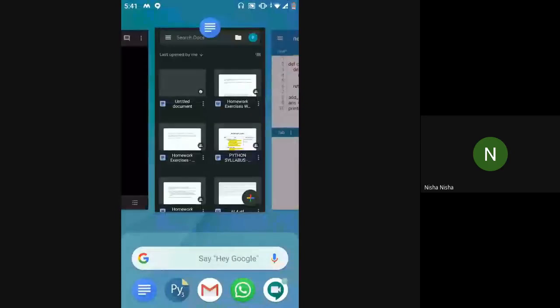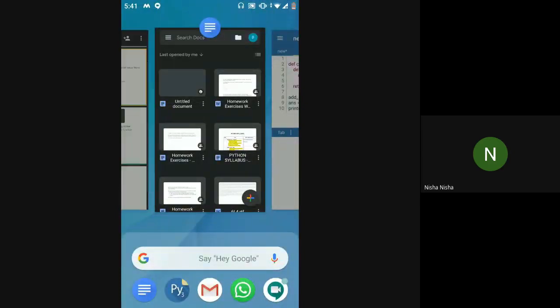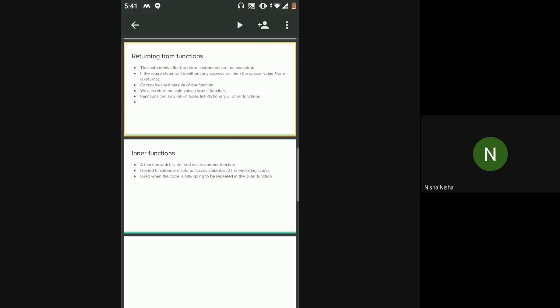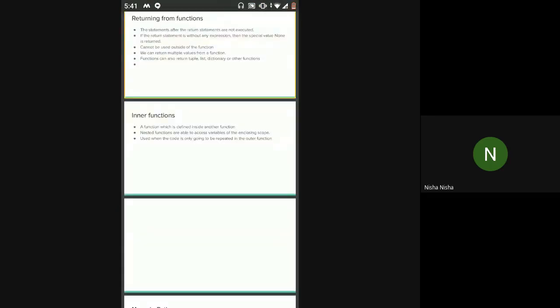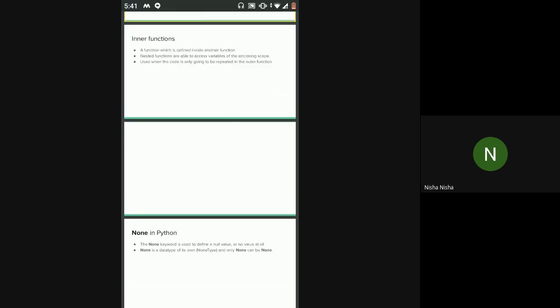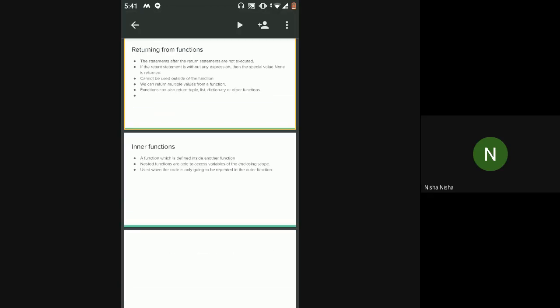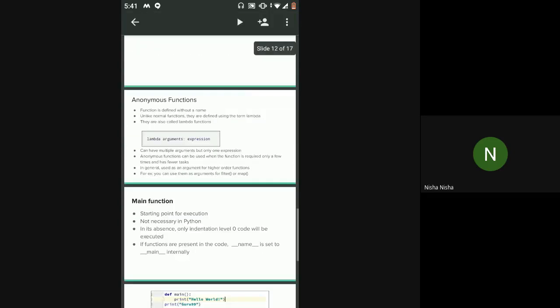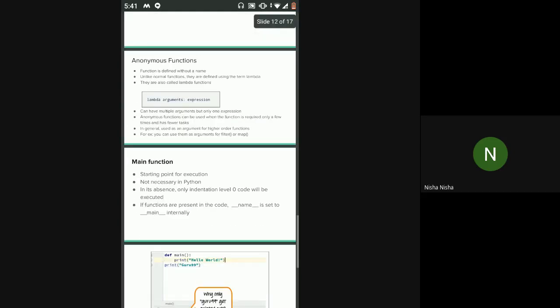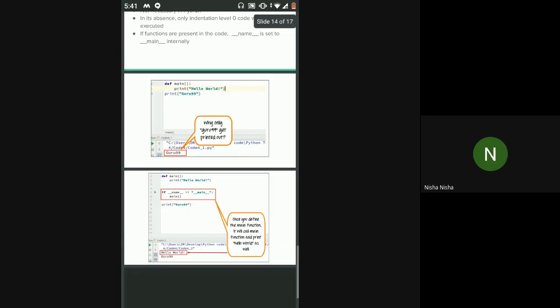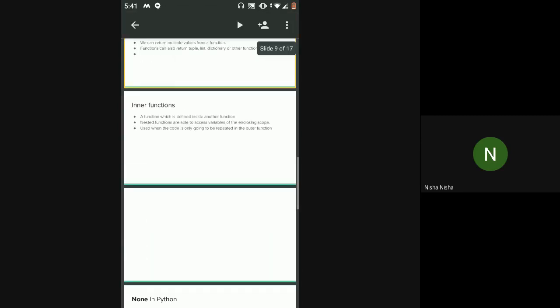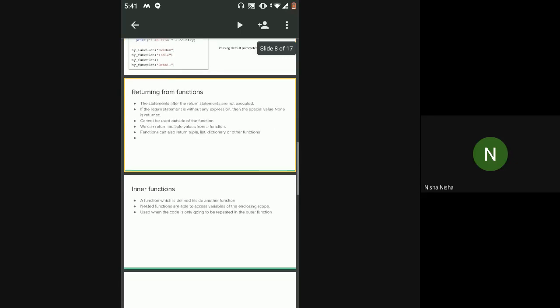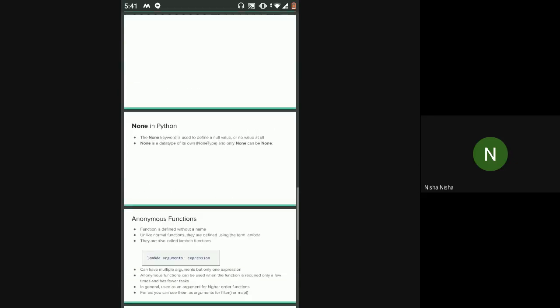Okay, let's check the PPT and see what is remaining now. We are done with inner functions, and with how to return a function from inside a function. Then we have seen None type, what is None in Python? I think anonymous functions and main functions we will take next time, because it has become a little heavy for everyone, this returning from functions and all. So we'll take anonymous functions and main function next time.